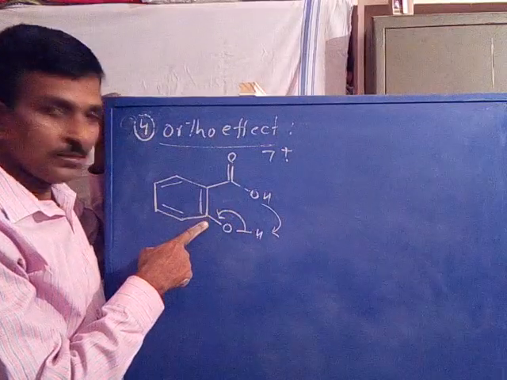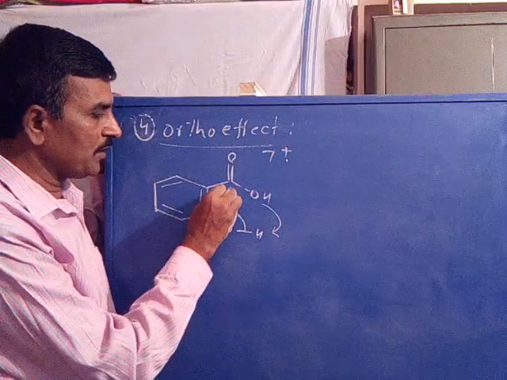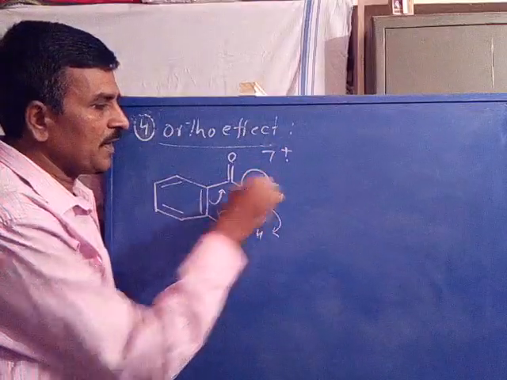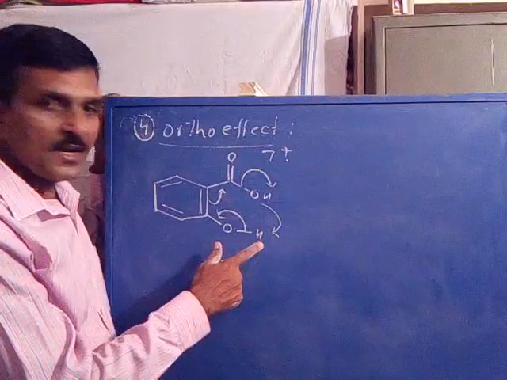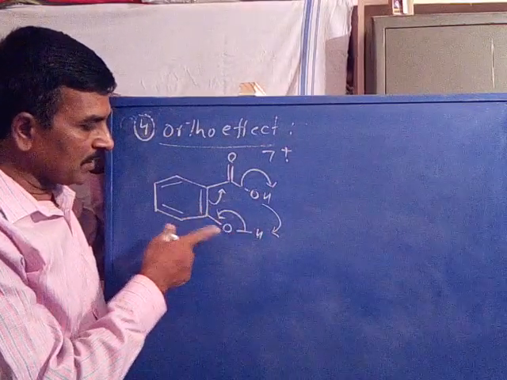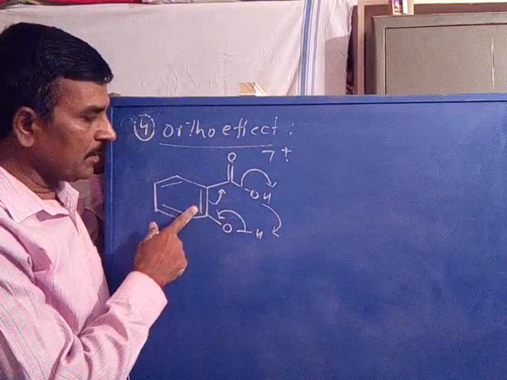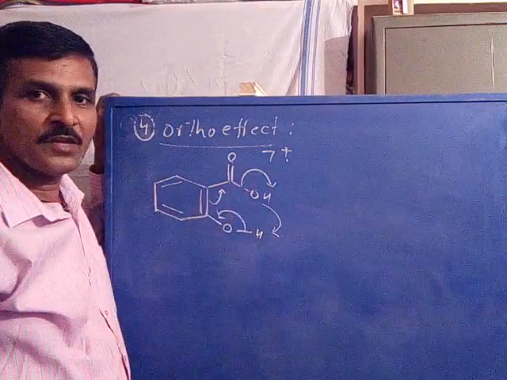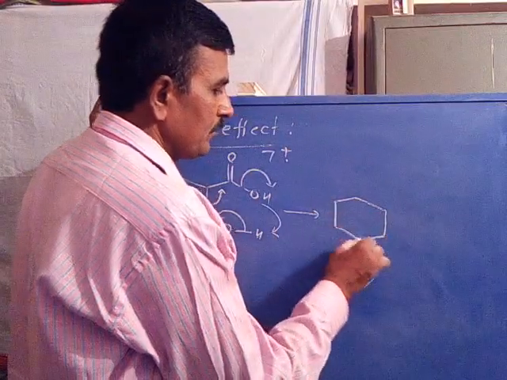This bond is polarized towards the oxygen, and the initial benzene pi bond is polarized towards the carbonyl carbon, and the OH group gets eliminated by the abstraction of the proton. When OH abstracts the proton, the bond between oxygen and hydrogen gets polarized towards oxygen and the benzene carbon, and the initial benzene pi bond gets polarized towards the carbonyl carbon. That leads to loss of the OH group, resulting in an ion radical.